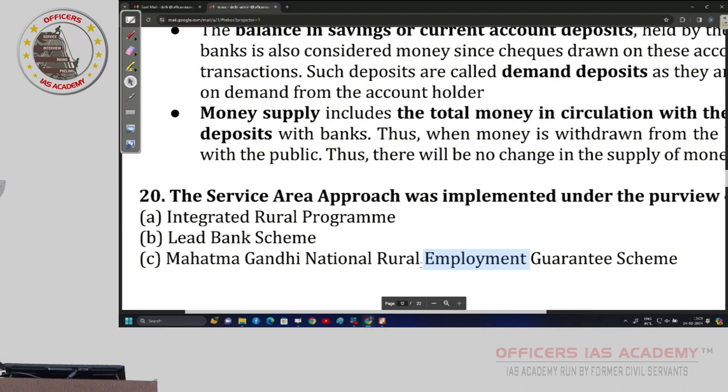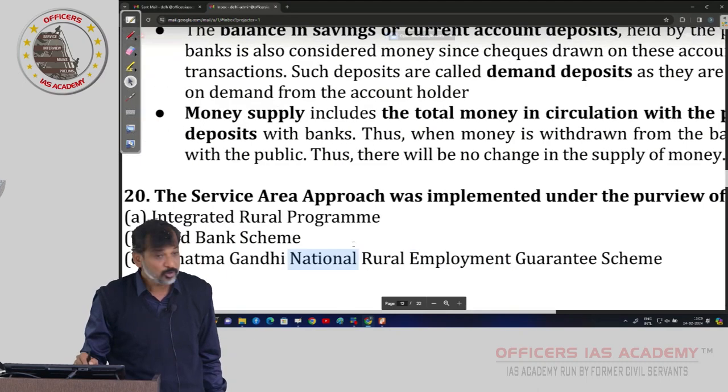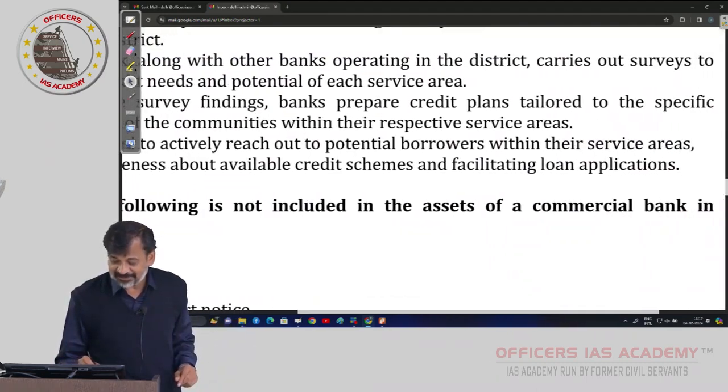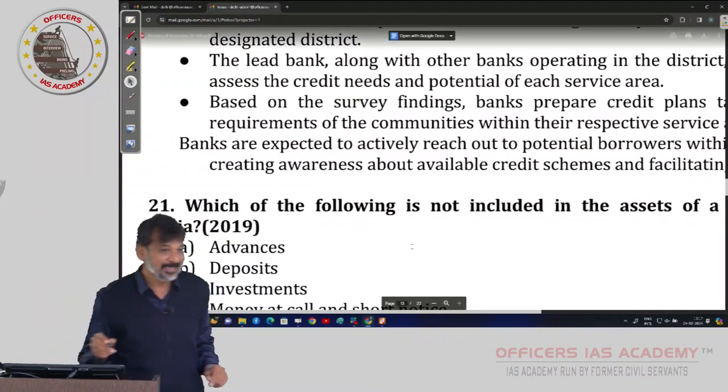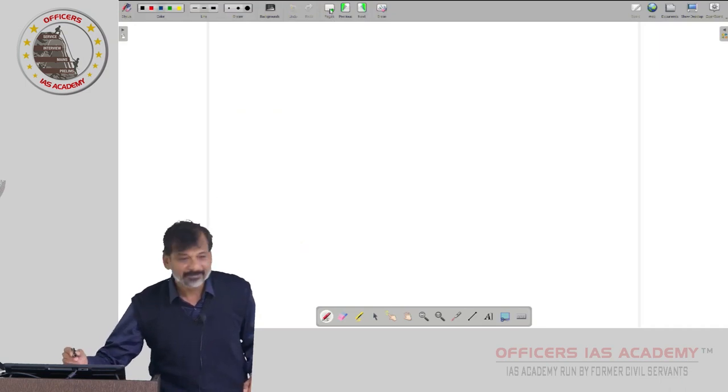Overall responsibility was given to a particular bank. But other banks also will give loans. Are you understanding? So that is called the lead bank scheme. The service area approach was implemented in 1969. This also they keep asking: which of the following is not included in the assets of a commercial bank in India? Now, there are two things when it comes to a bank.